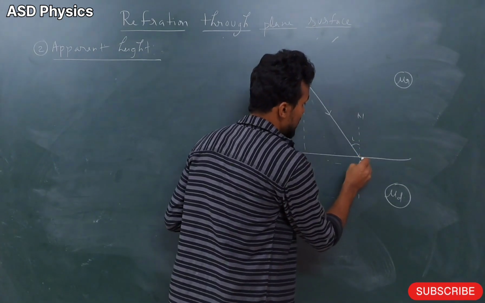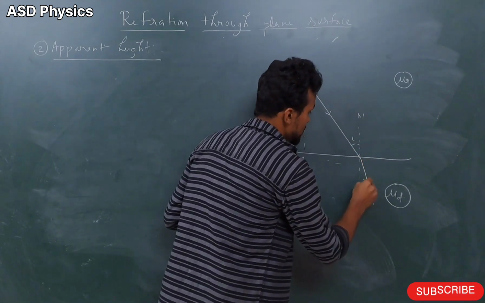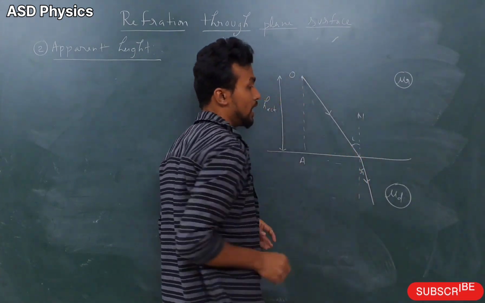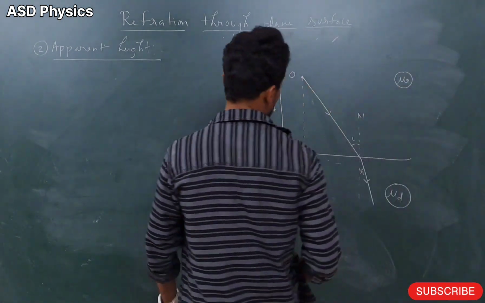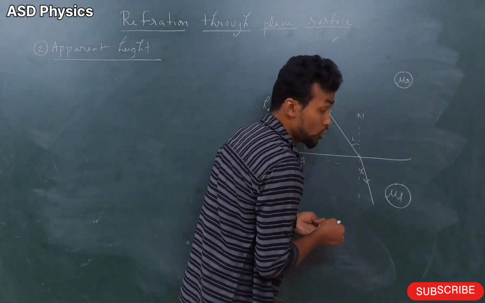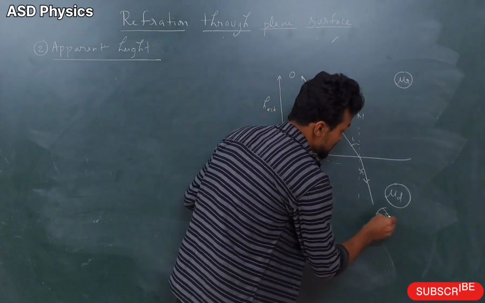Then what will happen? This ray will bend towards the normal. So this angle is R. Okay, I will just use another color of chalk also, so that we can see in a somewhat better way. So what will happen is that here the observer is there. See here please. This is the observer. The human eye is there.